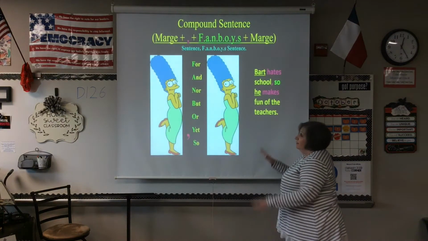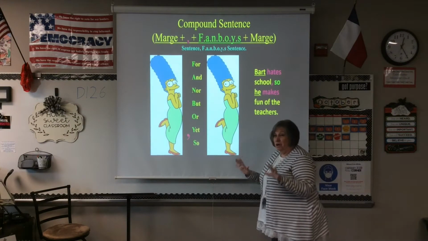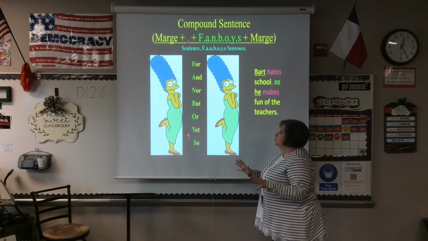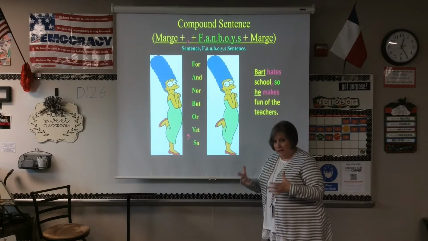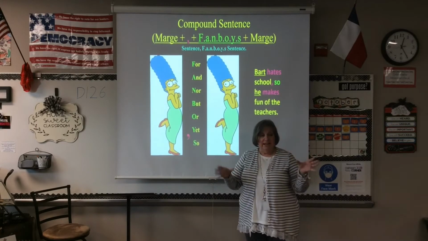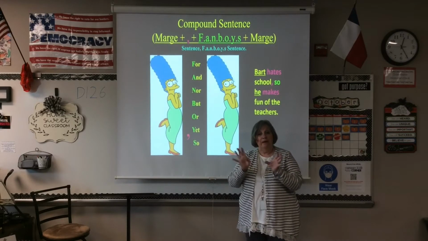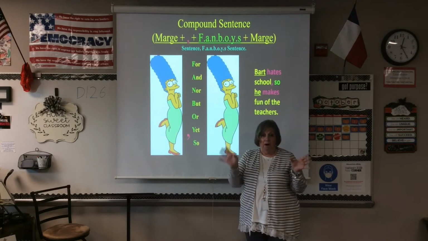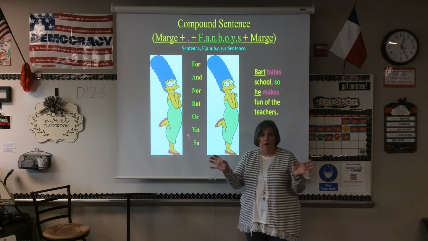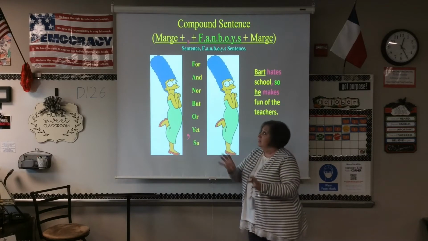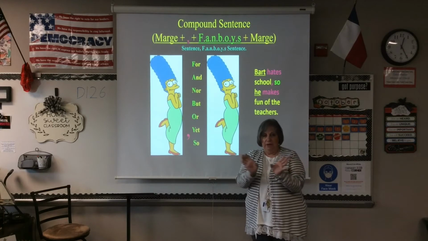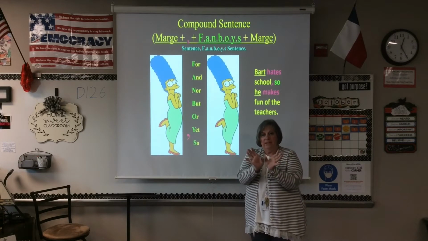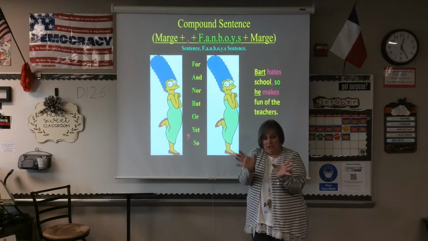Now, we're going to make Marge really important because we are going to make a compound sentence. If you know what a compound word is, a compound word is taking two words and putting them together to make one. Ballpark, homework, put together, one word. That's the same thing. It's taking two simple sentences and putting them together. But to put them together, we need to make a bridge between the two sentences.